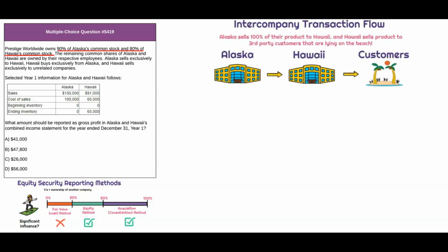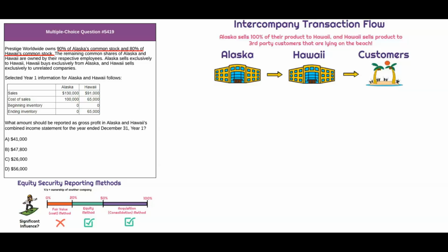So as we can see in the visual on the top of the screen, basically Alaska sells to Hawaii 100% of their product, right? So 100% of sales come from Alaska. Those are going to Hawaii and those would represent intercompany sales. So that's going to be $130,000 of sales from Alaska to Hawaii that we need to eliminate.